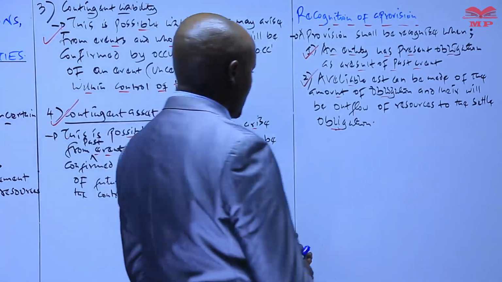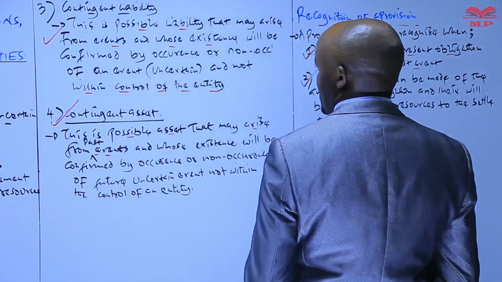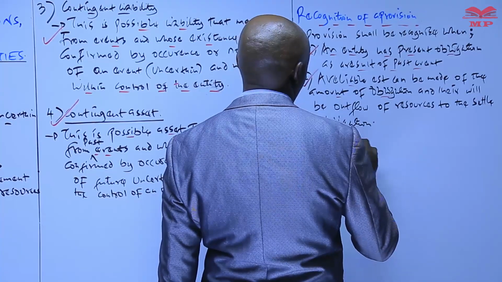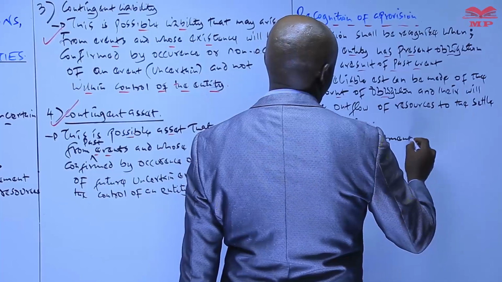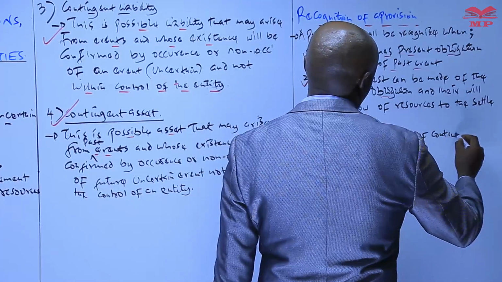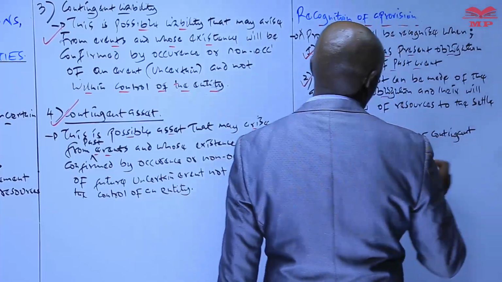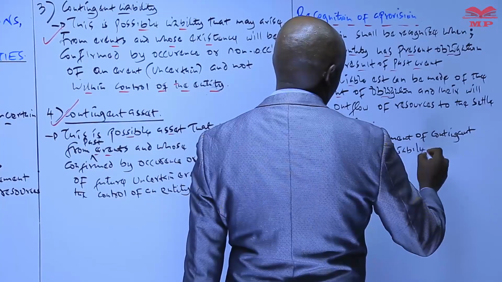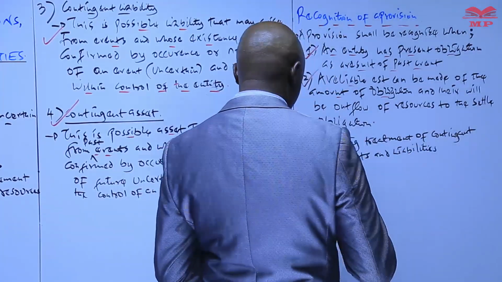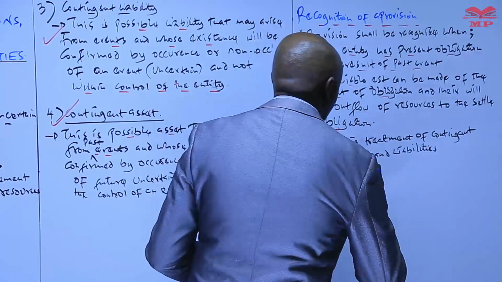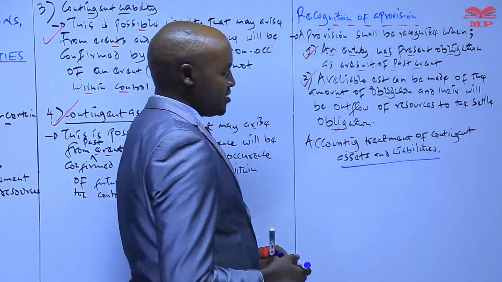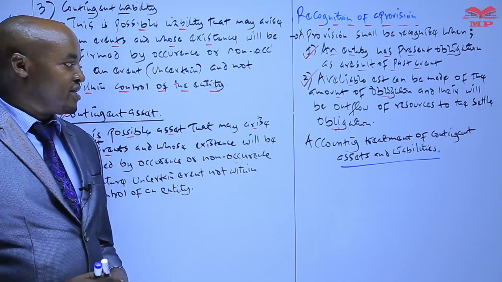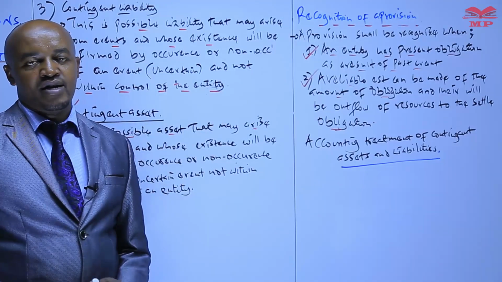Then from there we can look at the accounting treatment of these two items, the accounting treatment of contingent assets and contingent liabilities. So first of all, remember we have said that contingent assets and contingent liabilities are possible assets and liabilities. These are a liability or even an asset which is likely to arise in the future.